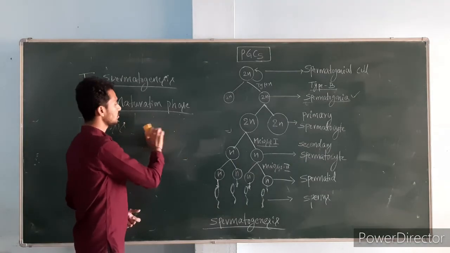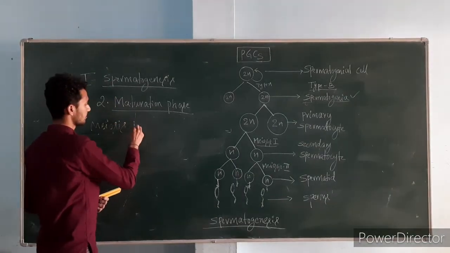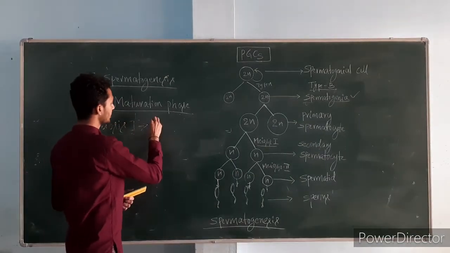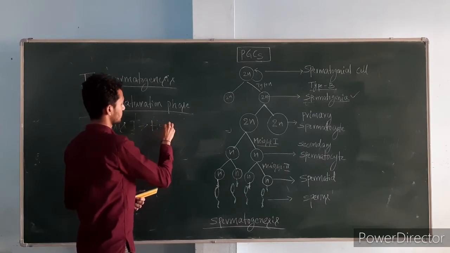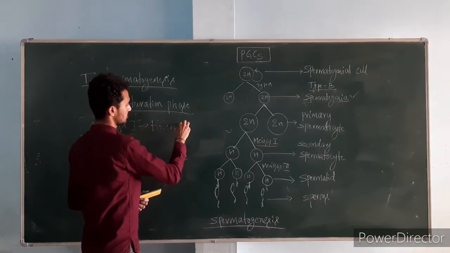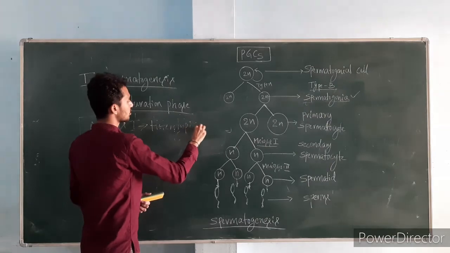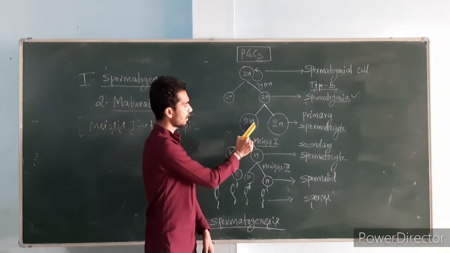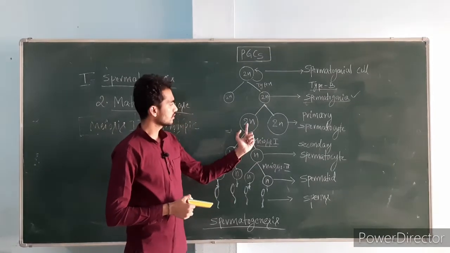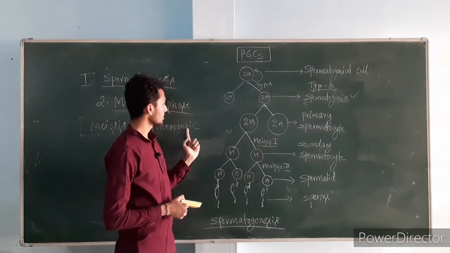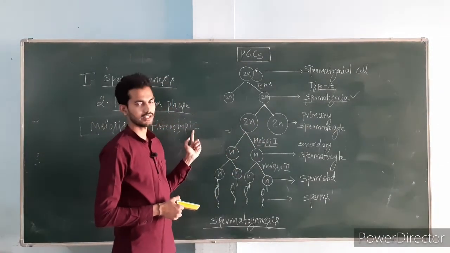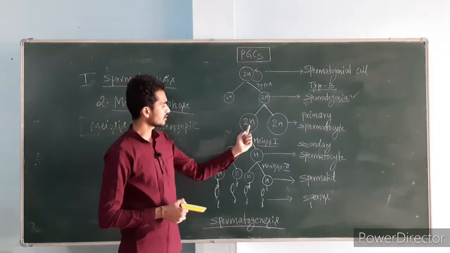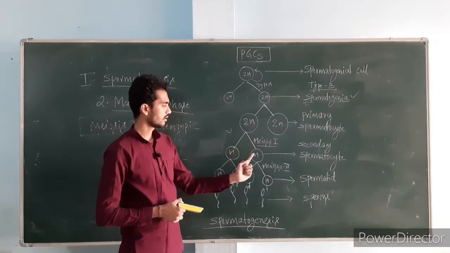Here the meiosis 1 is heterotypic. Heterotypic meiosis means it will share half of the chromosomes. Here, look, the meiosis 1 undergoes heterotypic division. It will share half of the chromosomes. Look here, n and n.